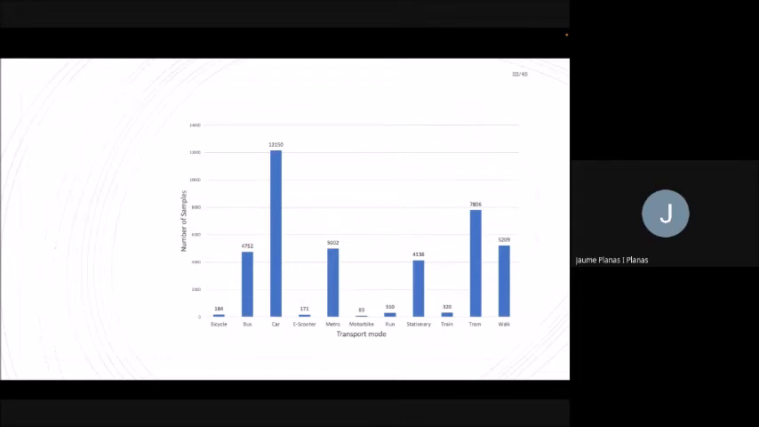This is because, as I mentioned, we relied on friends and family and contacts for the generation of data, and of course the number of users of cars is much higher than the number of users of e-scooter, for example, and this is why we have a much larger amount of samples from cars.